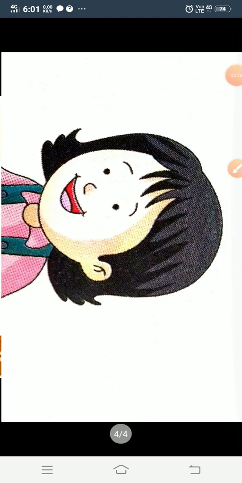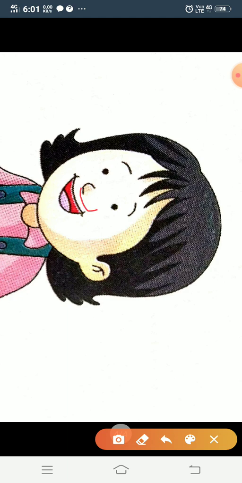See, this is a nose. We'll keep it in the center. Now tell me, where are the eyes? The eyes are above the nose. Above the nose. Okay.